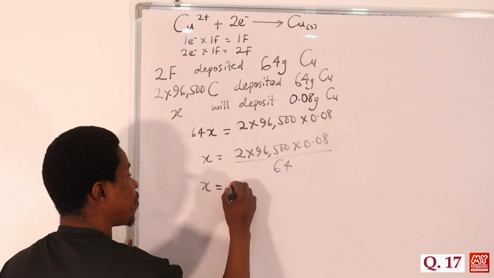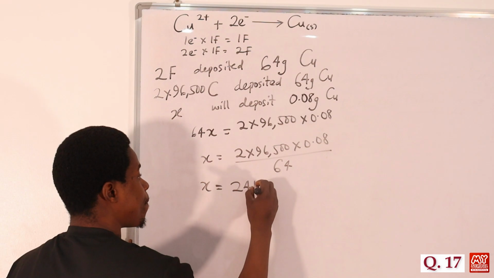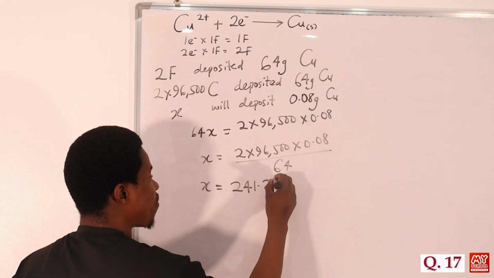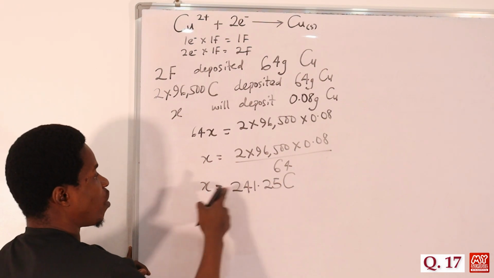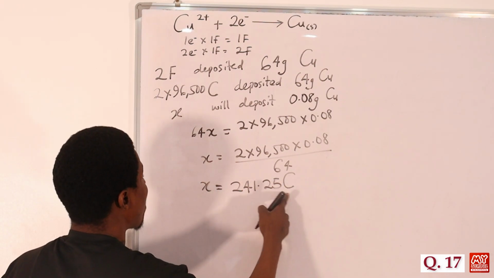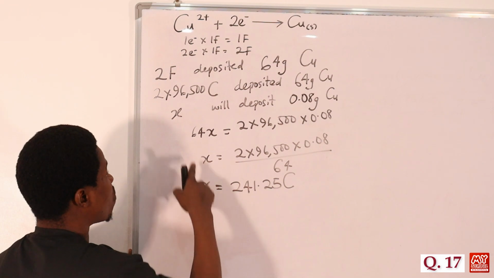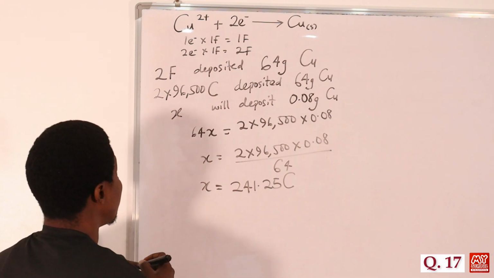we are going to have 241.25. Of course, this is coulomb. So this is what happens here, 241.25 coulomb. This is the mass of what is deposited. But don't forget also, this is the quantity.